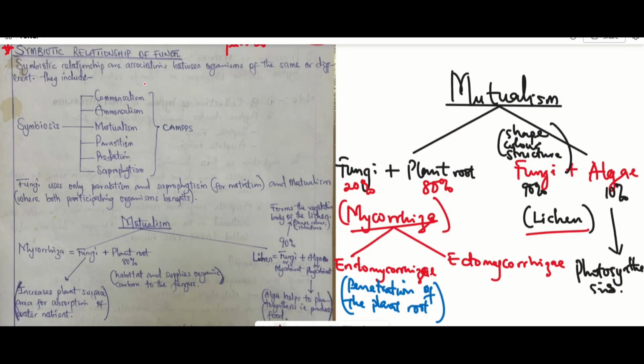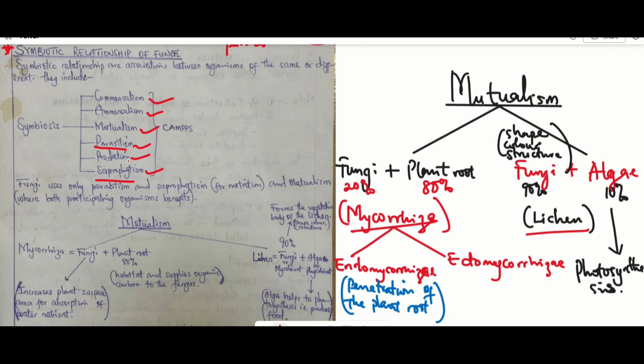In our last video, we talked about the relationship that fungi might have with themselves and with other organisms, which we call symbiosis. We said that symbiosis is subdivided into commensalism, amensalism, mutualism, parasitism, predation, and saprophytism. Of these, saprophytism and parasitism are symbiotic relationships that fungi undergo with other organisms in order to get food.